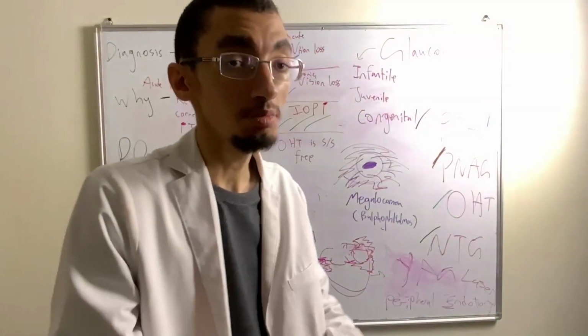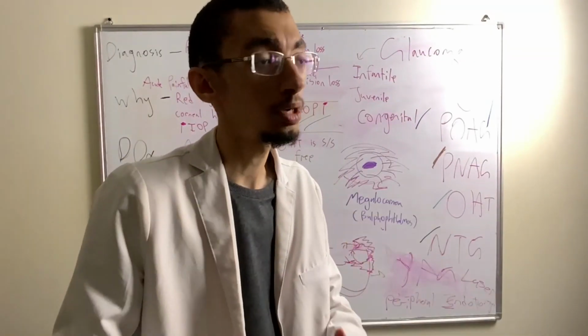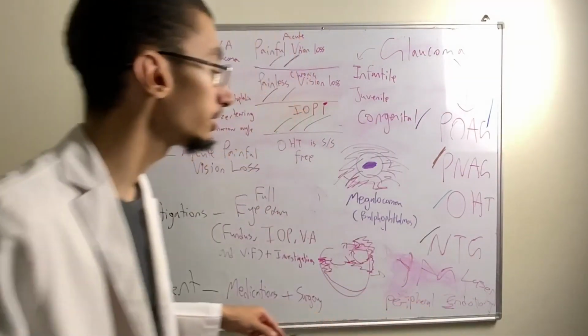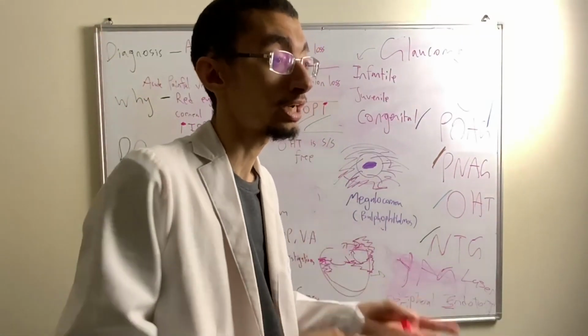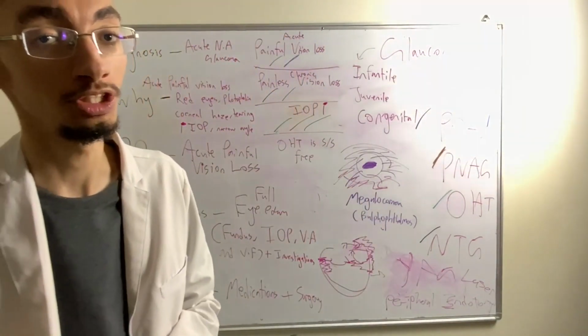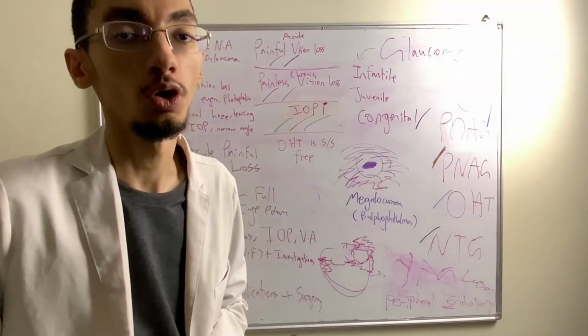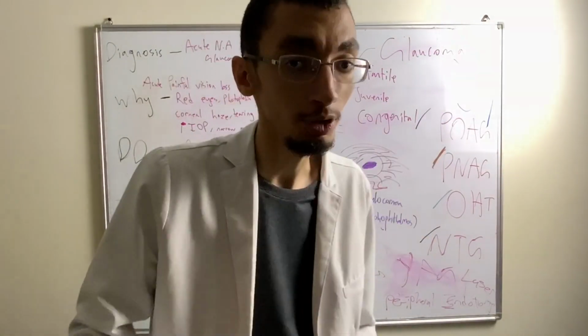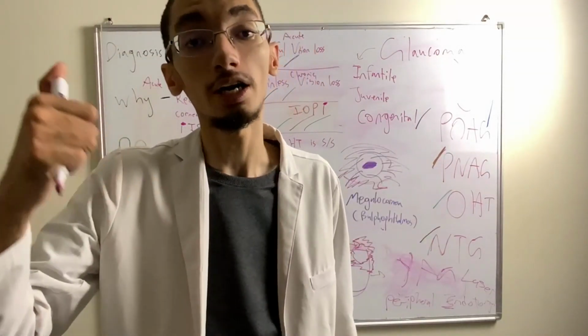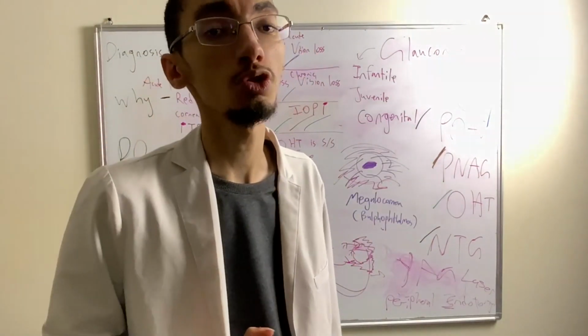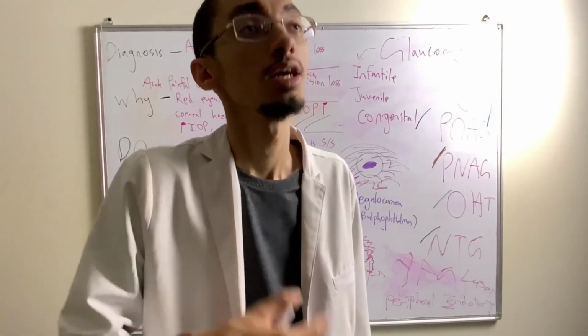From the name, primary open angle, you have glaucoma, but the angle of the anterior chamber of the eye is open. It is not narrow. Yes, you can have glaucoma despite an open anterior chamber. Reasons are unknown, but the risk factors for primary open angle are quite interesting. Here, the risk factor regarding refractive error is not hypermetropia. It's the opposite. It is myopia.